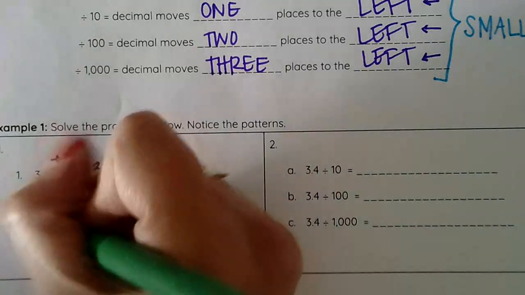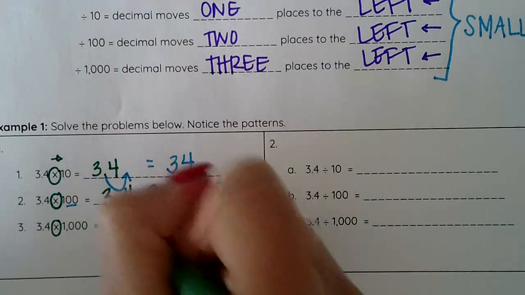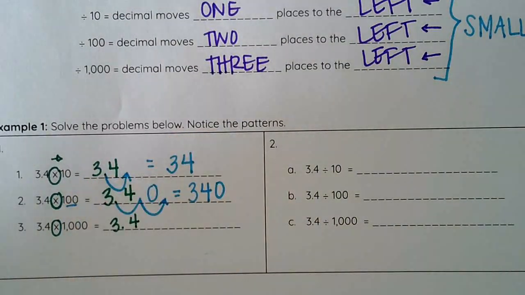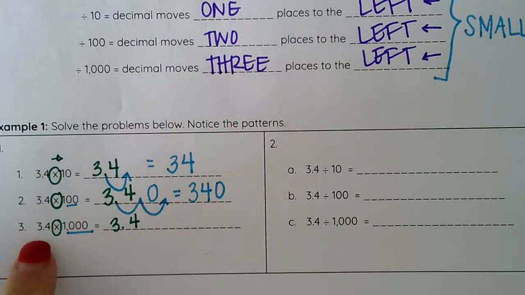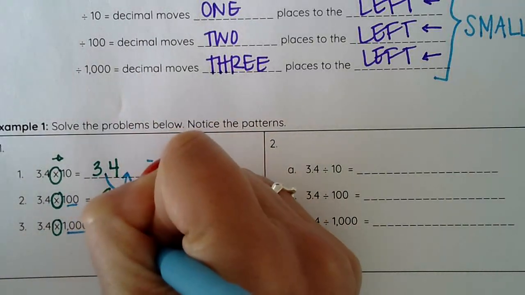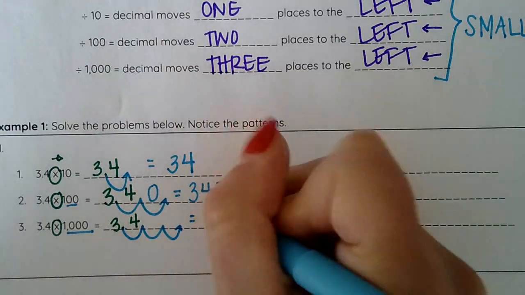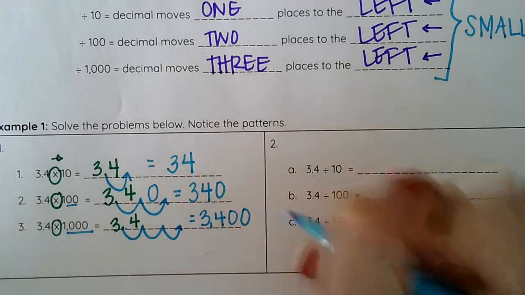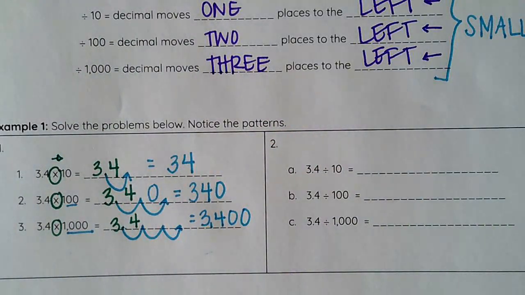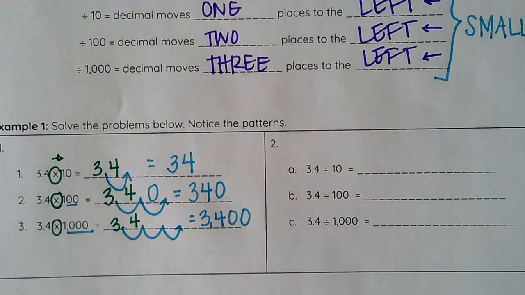Looking at the next problem, we've got 3 4/10, again multiplied by 1,000 this time. Those 3 zeros tell me that my answer needs to be 1,000 times bigger, and therefore I move my decimal 3 times. 3 4/10 multiplied by 1,000 will get me 3,400. So again, looking at what symbol we have and then determining how many places our decimal must move.